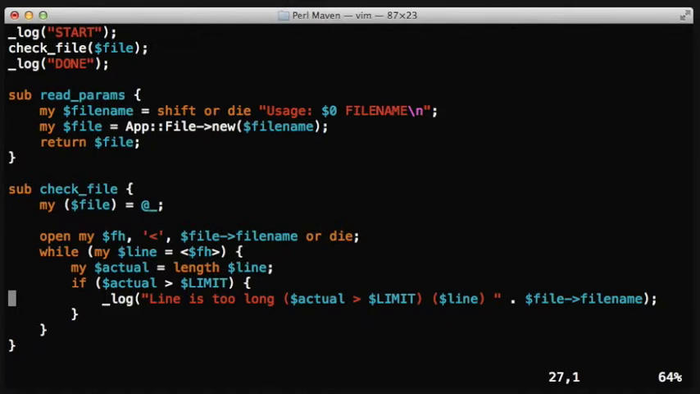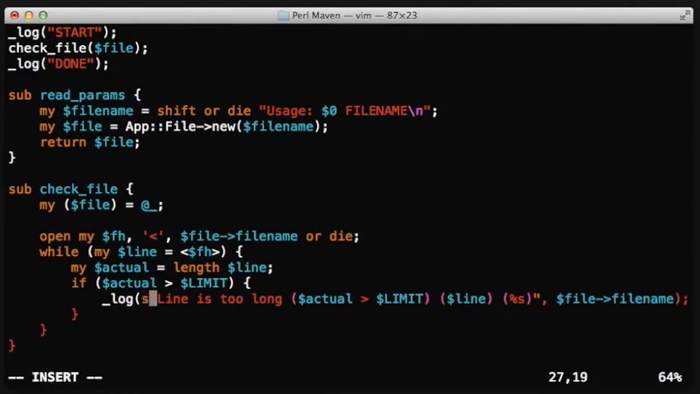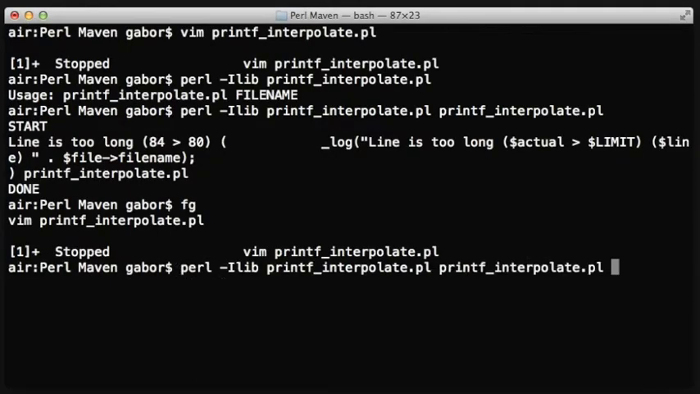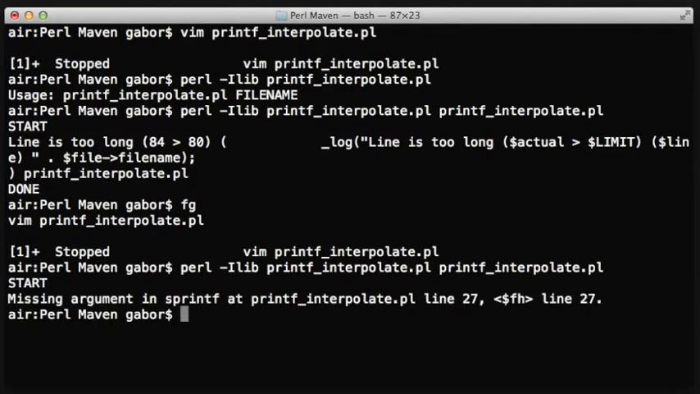Now the issue is that the file name is sort of separate there, and I wanted to have it inside the message within parentheses. So I will use a printf function, so I put in a %s, and then we call the sprintf function to create the string and pass it to the log function. So let's see how this works. And this is when we got the problem.